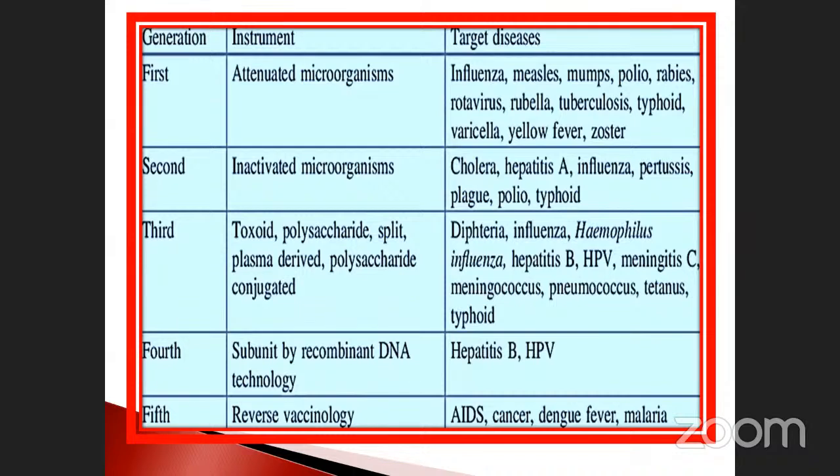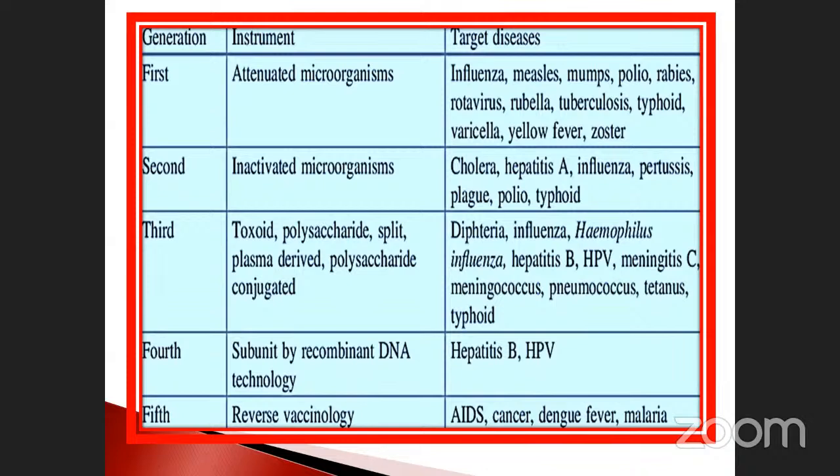First, attenuated. Second one, inactivated microorganism. Third one, toxoid, polysaccharide, split, plasma-derived polysaccharide and conjugate. Fourth one, the DNA and RNA molecules. The fifth one, reverse vaccinology. They have also given the target diseases: influenza, measles, mumps, polio, rabies, tetanus. Here also given, isn't it? Influenza, pertussis, plague, polio, typhoid. The diphtheria, Haemophilus influenzae, hepatitis B virus, pneumonia, tetanus, typhoid.